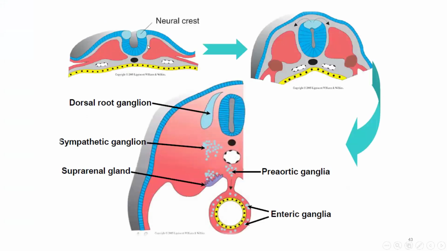To understand this point, this is the neural fold. The edges of the neural fold form a group of cells called the neural crest. When the neural tube is completely formed, these cells will enter the mesoderm, then migrate to different sites along the length of the embryo and differentiate into different types of cells.